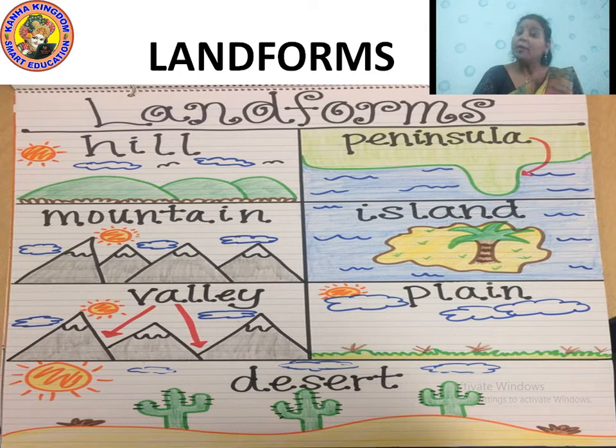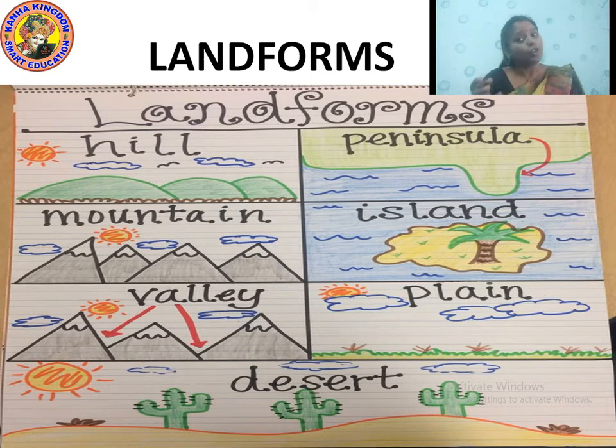Next, mountains. Mountains are at a huge, high level, and they also have triangle peaks. Next, island. Now what is an island? An island is a piece of land which is surrounded on all sides by water. There is an overall water body, and a very small piece of land lies in the middle of that water. That is called an island, where usually people cannot go easily.